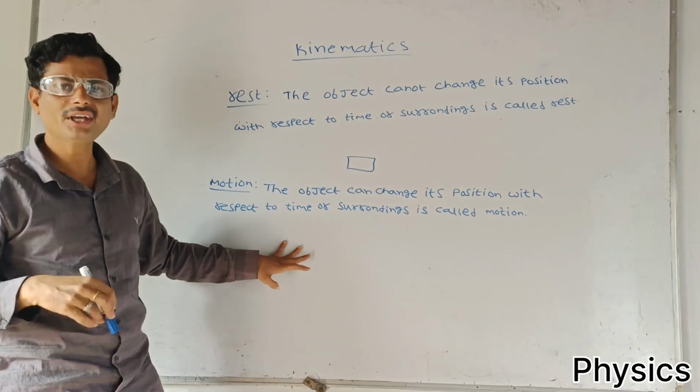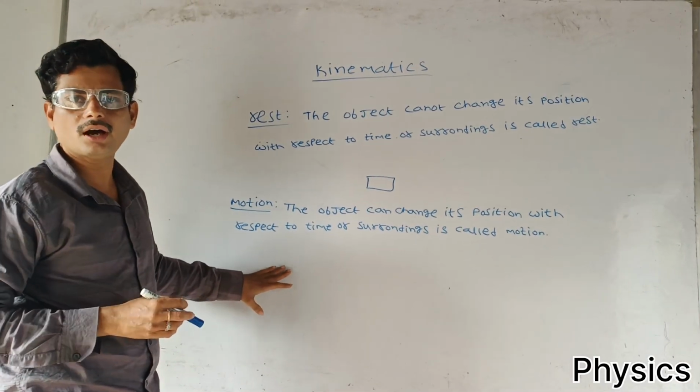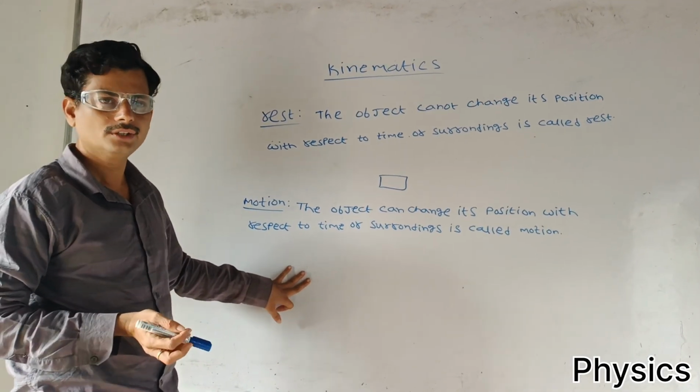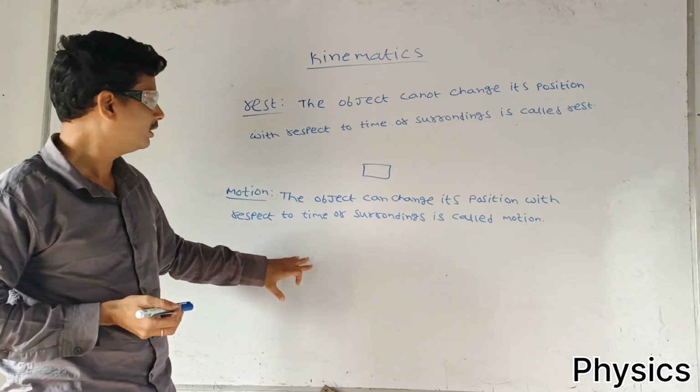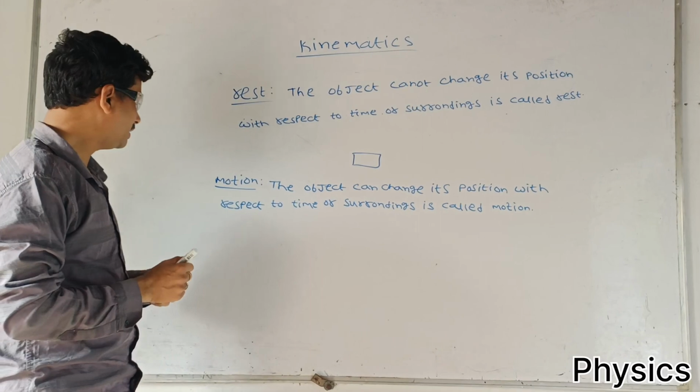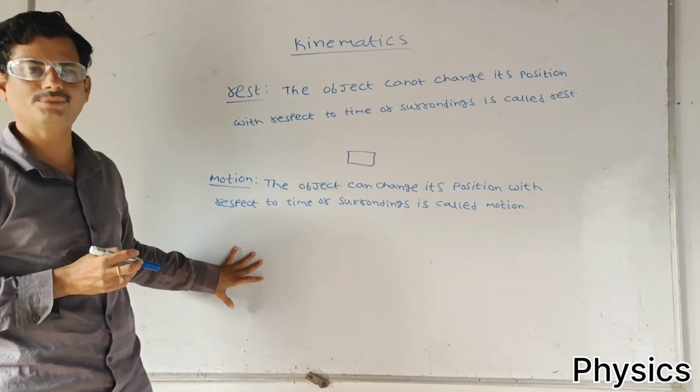Suppose we are in motion, our surroundings are continuously changed. That is called motion. Next, motion is two types.